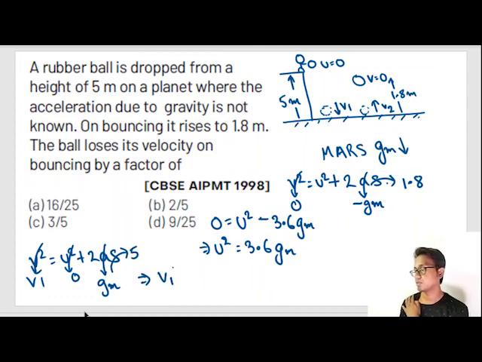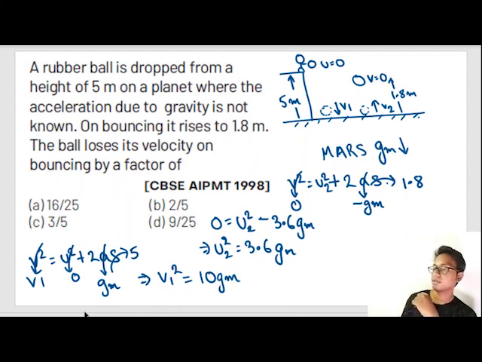Or v1 square, I think this is v2. u2 is nothing but v2. v1 square is equal to 5 into 2 is 10 gm. So on bouncing back, the question is asking, the ball loses its velocity by a factor of, that means final velocity minus initial velocity by initial velocity.